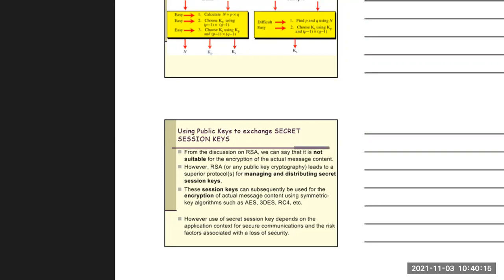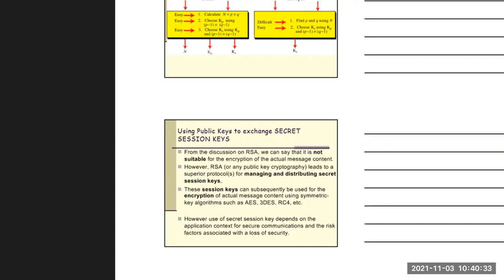The session keys can subsequently be used for encryption of the actual message content using a symmetric key algorithm like AES, 3DES, RC4, etc.